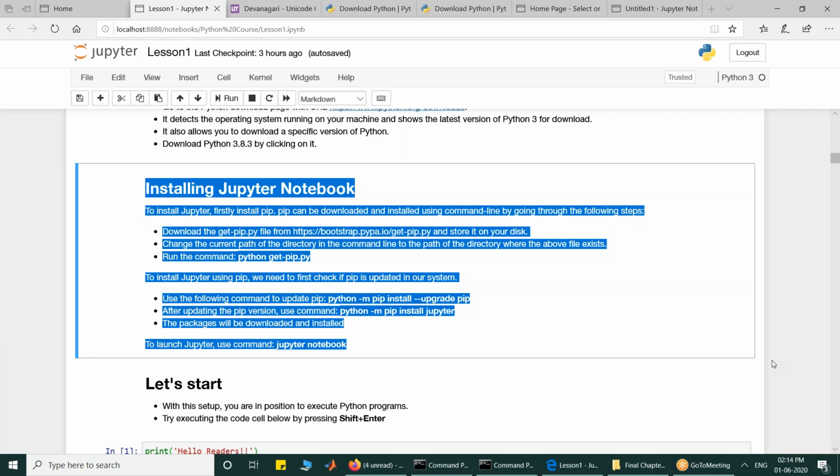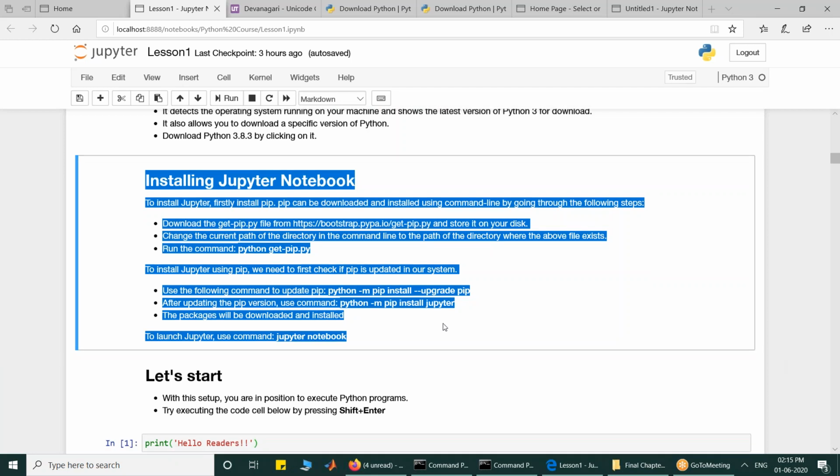Manan says, sir, if we use curly brackets, will that declare an empty set or an empty dictionary? Manan, if you use empty curly brackets only, an empty dictionary will be created. It will not be an empty set. You can try it also, Manan, it creates an empty dictionary, not an empty set.